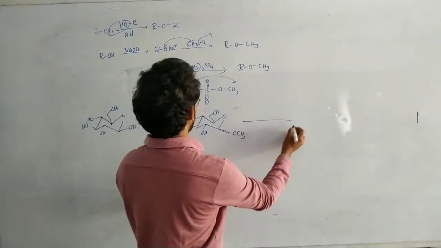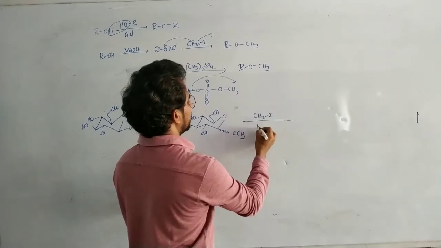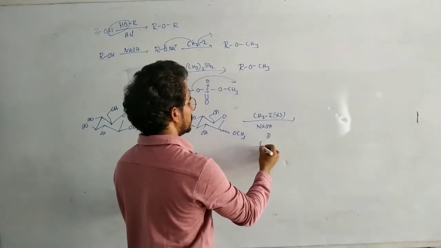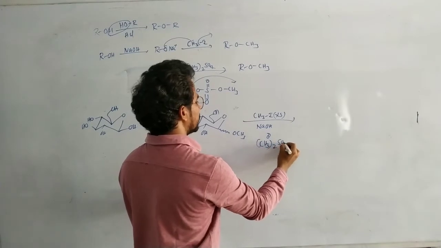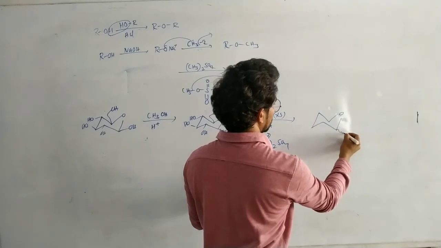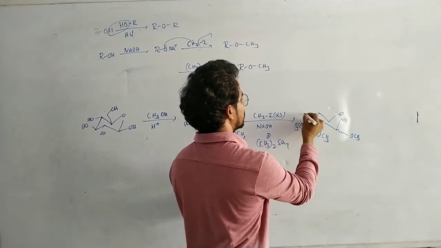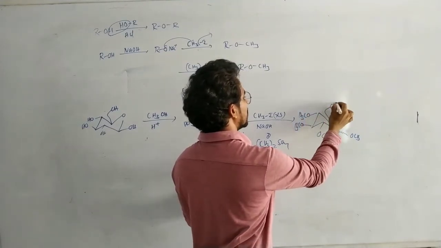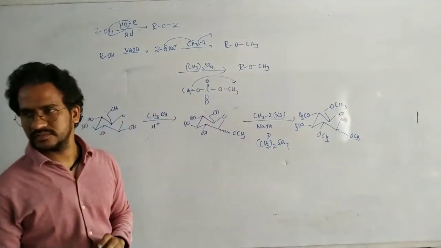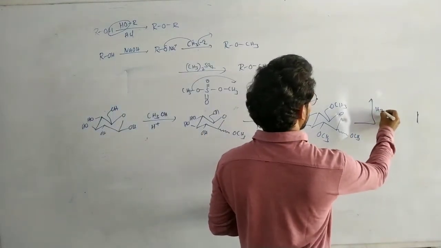Now, this one on reaction with methyl iodide and NaOH, this is the excess I have taken, or dimethyl sulfate. So here either this one OCH3, this one OCH3, this one OCH3, this one OCH3, this one also OCH3. Okay? That's it. Now here, suppose this compound on hydrolysis,